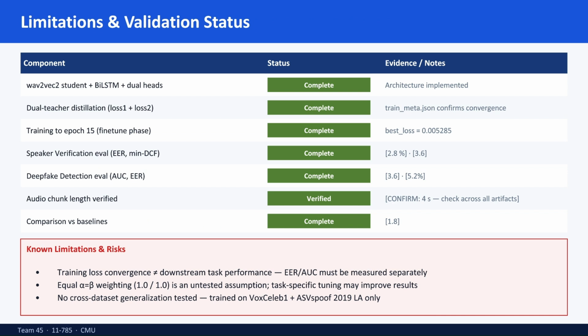The results show strong convergence over 15 epochs. Total loss dropped from 1.56 to 0.05. We achieved a final SV loss of 0.0029 and DF loss of 0.0023. We are currently finalizing the EER and AUC metrics to quantify the performance gap against the full-size teacher models. Now, I hand over the mic to Tanuja to wrap up the findings and discuss where we see the technology headed in the future. Thank you, Nikhil.